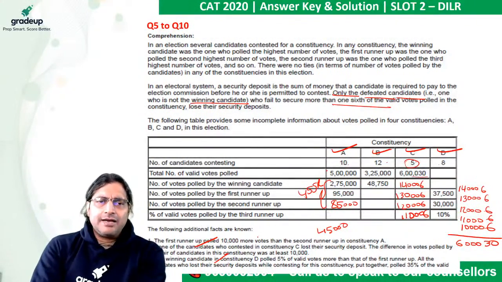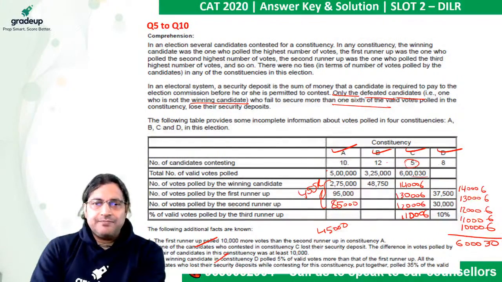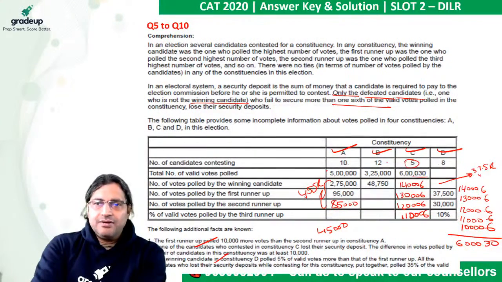Now, the winning candidate in constituency D polled 5% of valid votes more than that of the first runner-up. So this person, first runner-up, got 37,500. So this person must have got 37.5K plus 5% of the total valid votes.